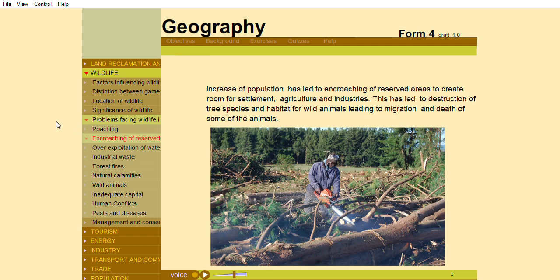Increase of population has led to encroaching of reserved areas to create room for settlement, agriculture, and industries. This has led to destruction of tree species and habitat for wild animals, leading to migration and death of some of the animals.